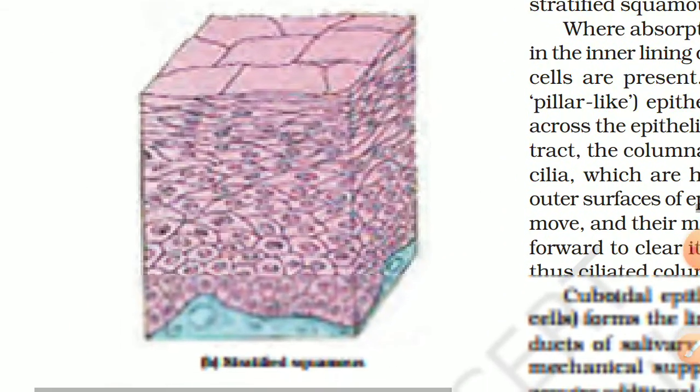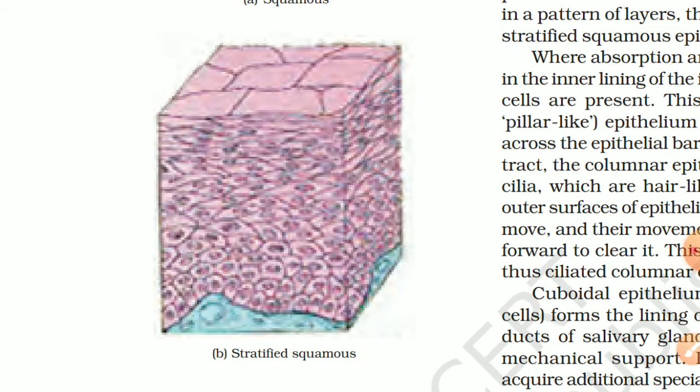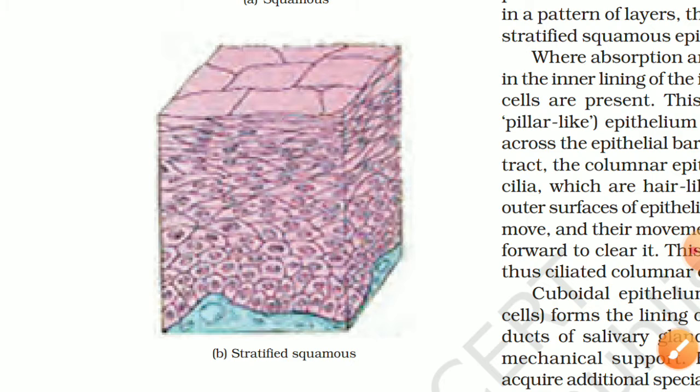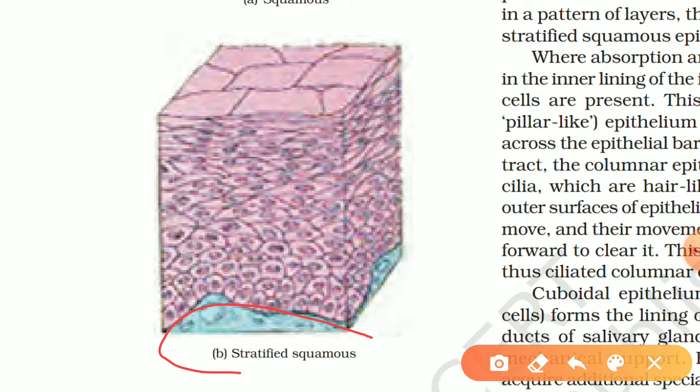Okay, see this figure. This is one squamous layer, this is a second, this is a third. So there are many squamous layers arranged one by one in sequence. So they are called stratified squamous epithelial tissue.